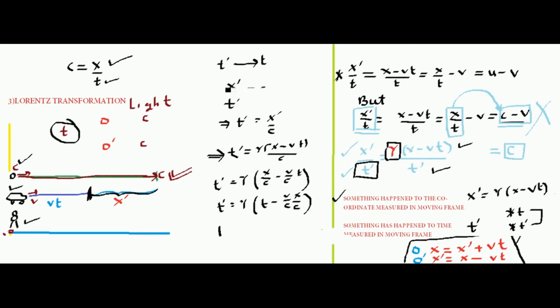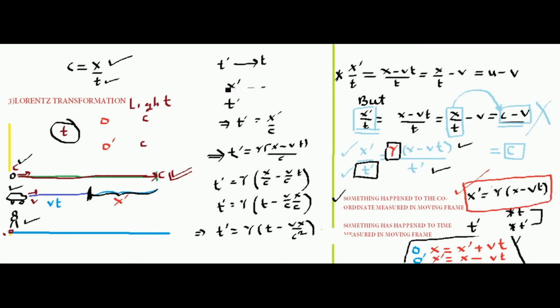Now, looking further down, we are writing t dash. The last step says that t dash is related to t in the form of t, with the gamma factor as it is, minus vx by c square. So till now we just got two equations. One equation says that the measurement done by a moving frame is different, and that has been incorporated in the equation x dash equals gamma times (x minus vt).